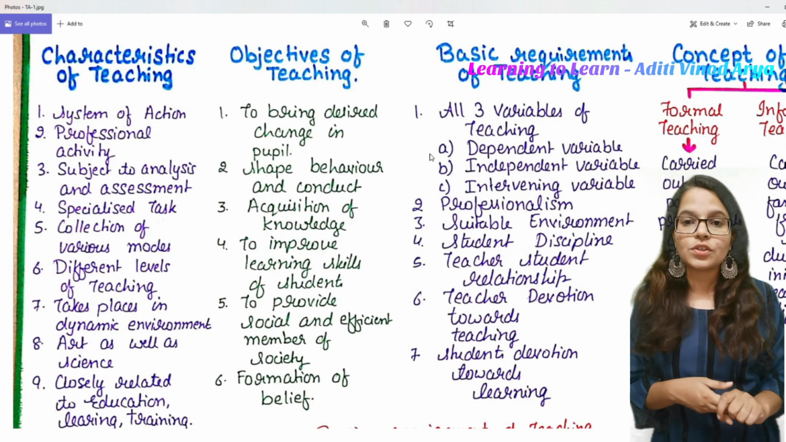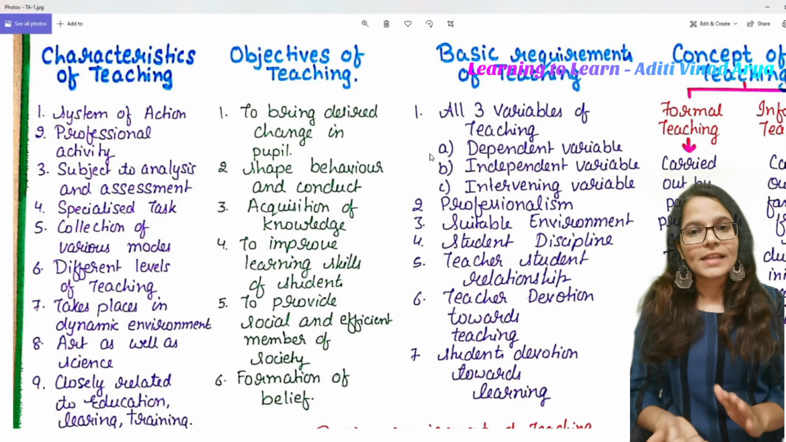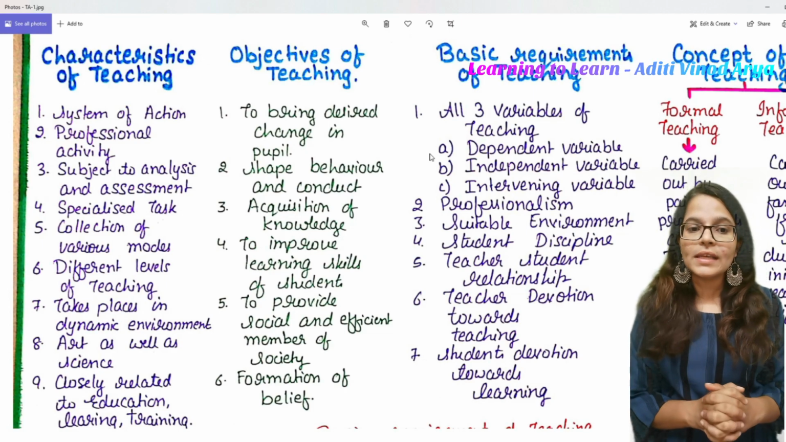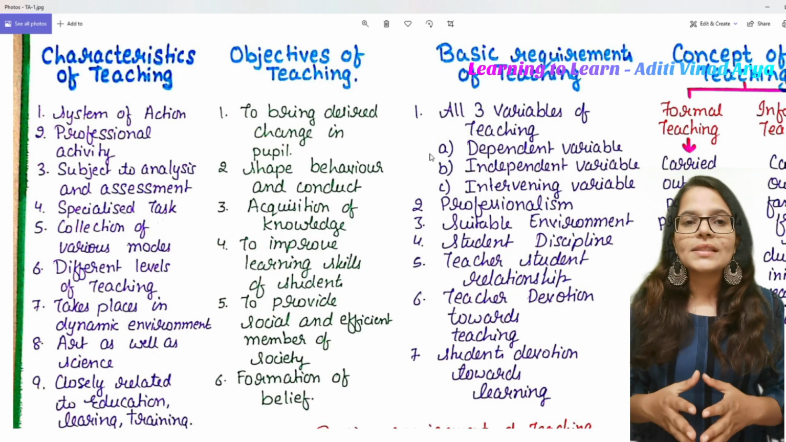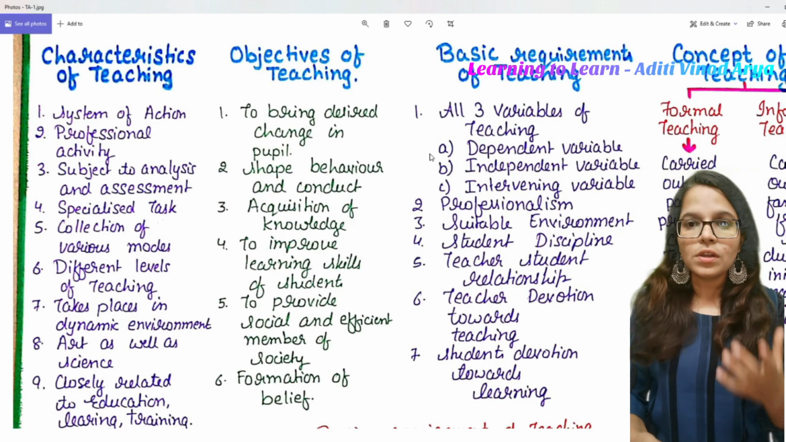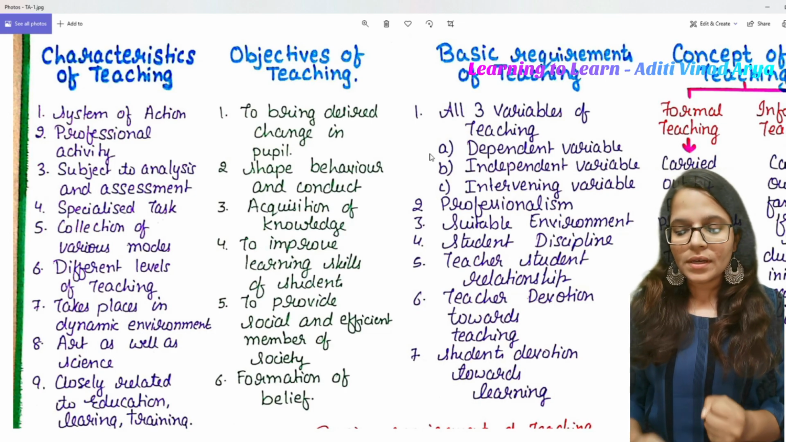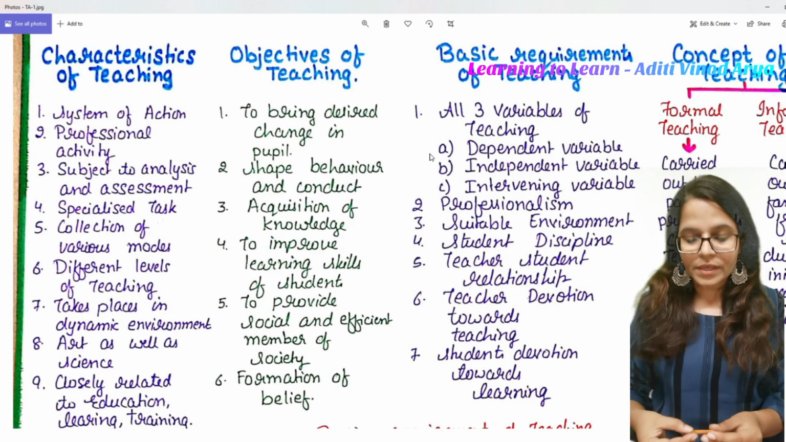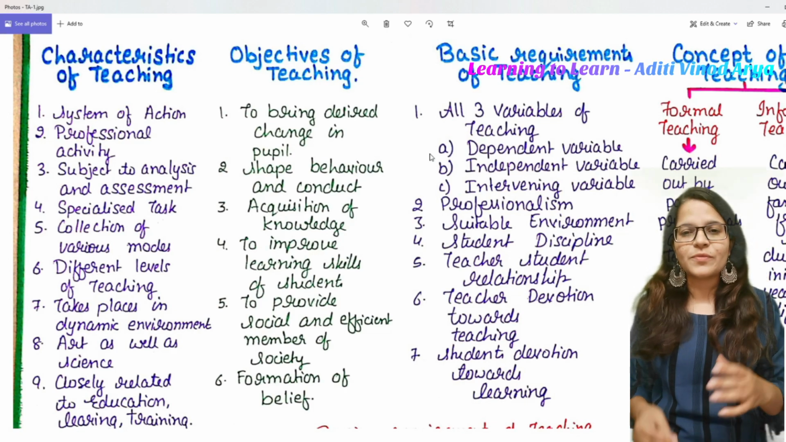The next one is acquisition of knowledge. Yes, you want to acquire knowledge and absolutely you want to share the knowledge. That is why you need to do teaching, right? The next is to improve learning skills of students. Yes, if you are a good teacher, this actually helps the student to understand how to learn a subject, how to learn a topic, how to grab the concepts in a very easy manner. That helps a student to understand as well as remember the concepts for a long period of time.